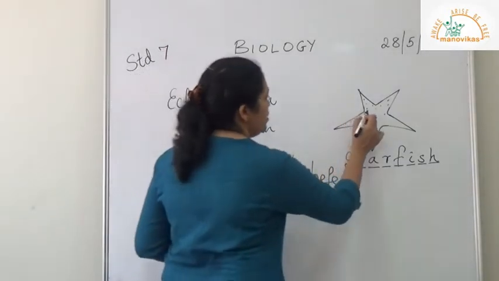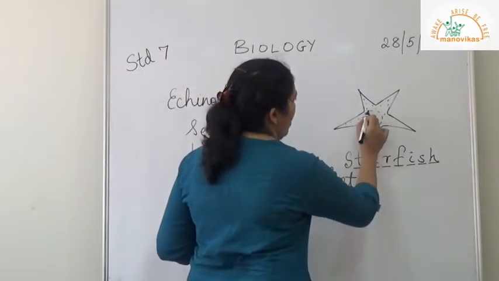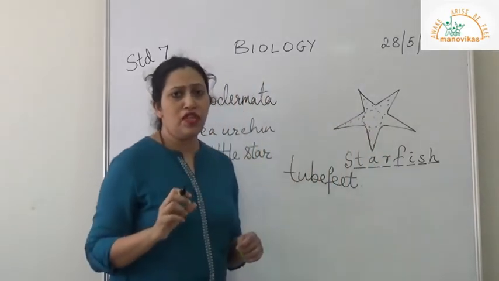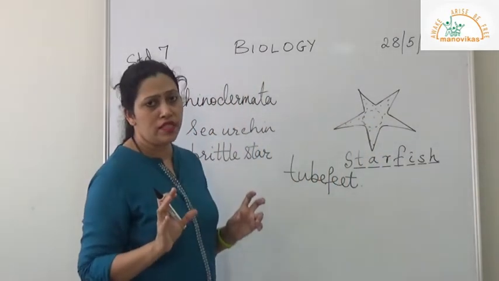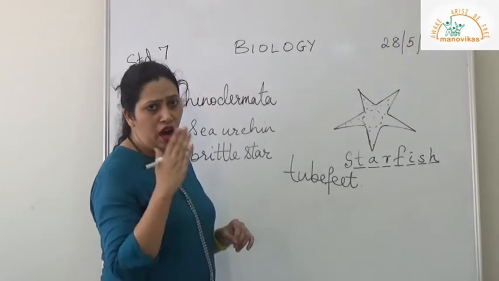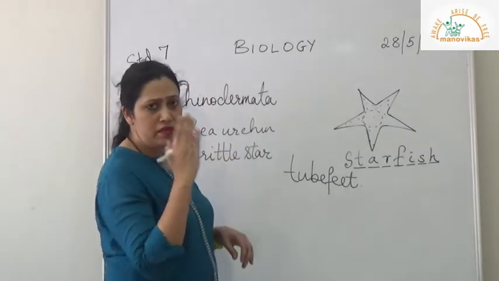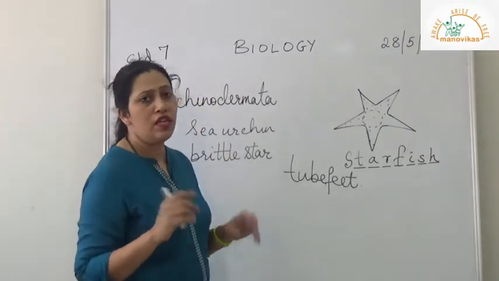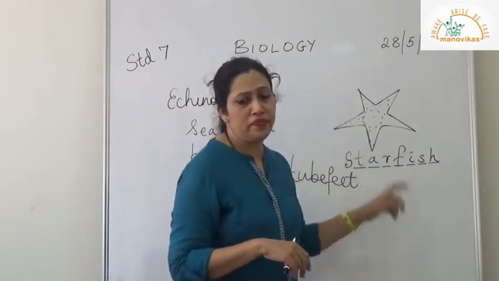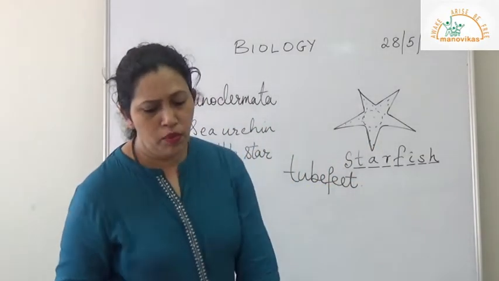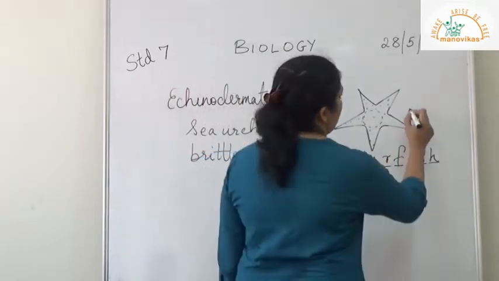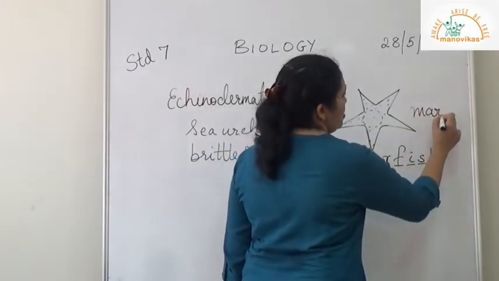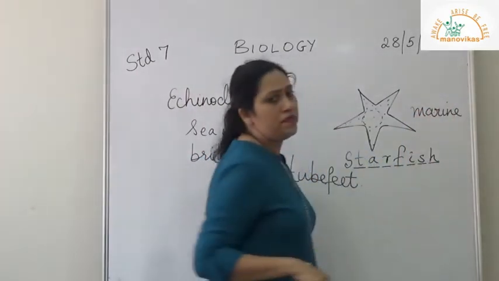This is called a central disc and it has radial symmetry and it has 5 arms. So if you cut it into halves along any of the planes, it will be equal. So that is called radial symmetry. Mostly they are marine, living in water, that is seas and oceans.